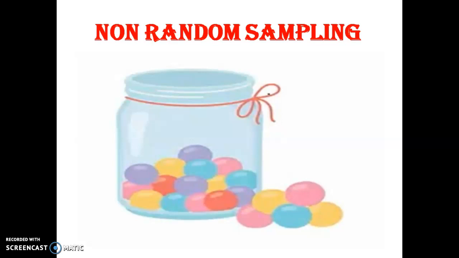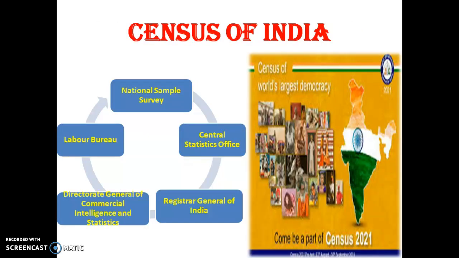In random sampling, the enumerator or investigator picks a number and the rest have equal chances. But in non-random, there are no equal chances, and it depends on the enumerator or investigator which number he is going to pick. It depends on his own choice.